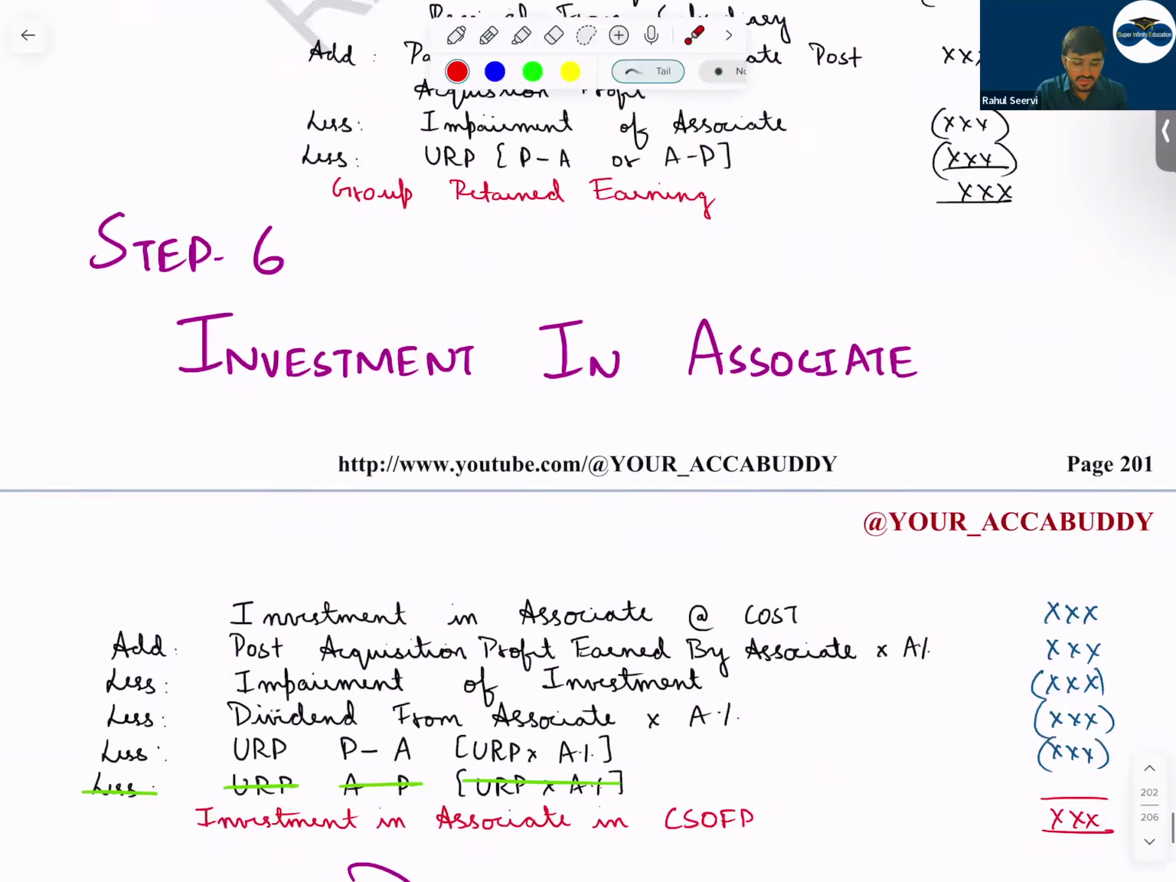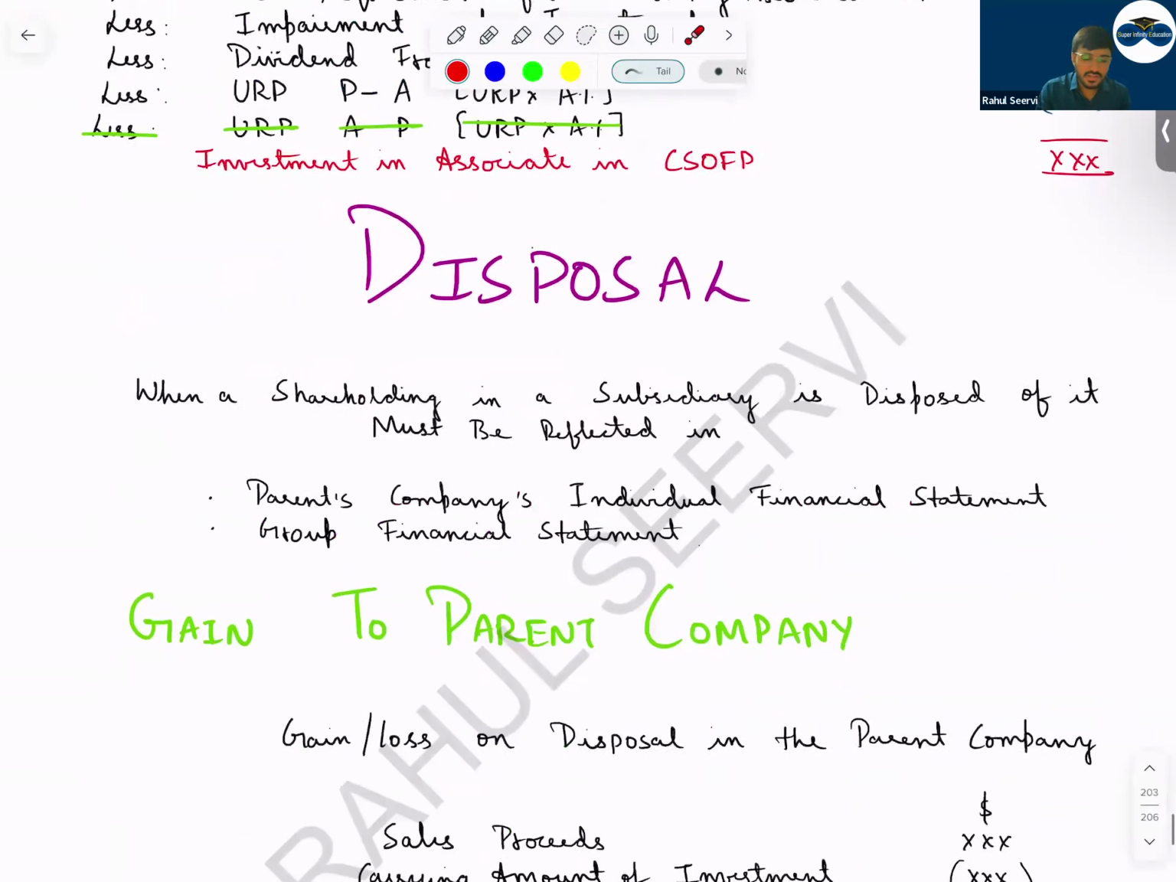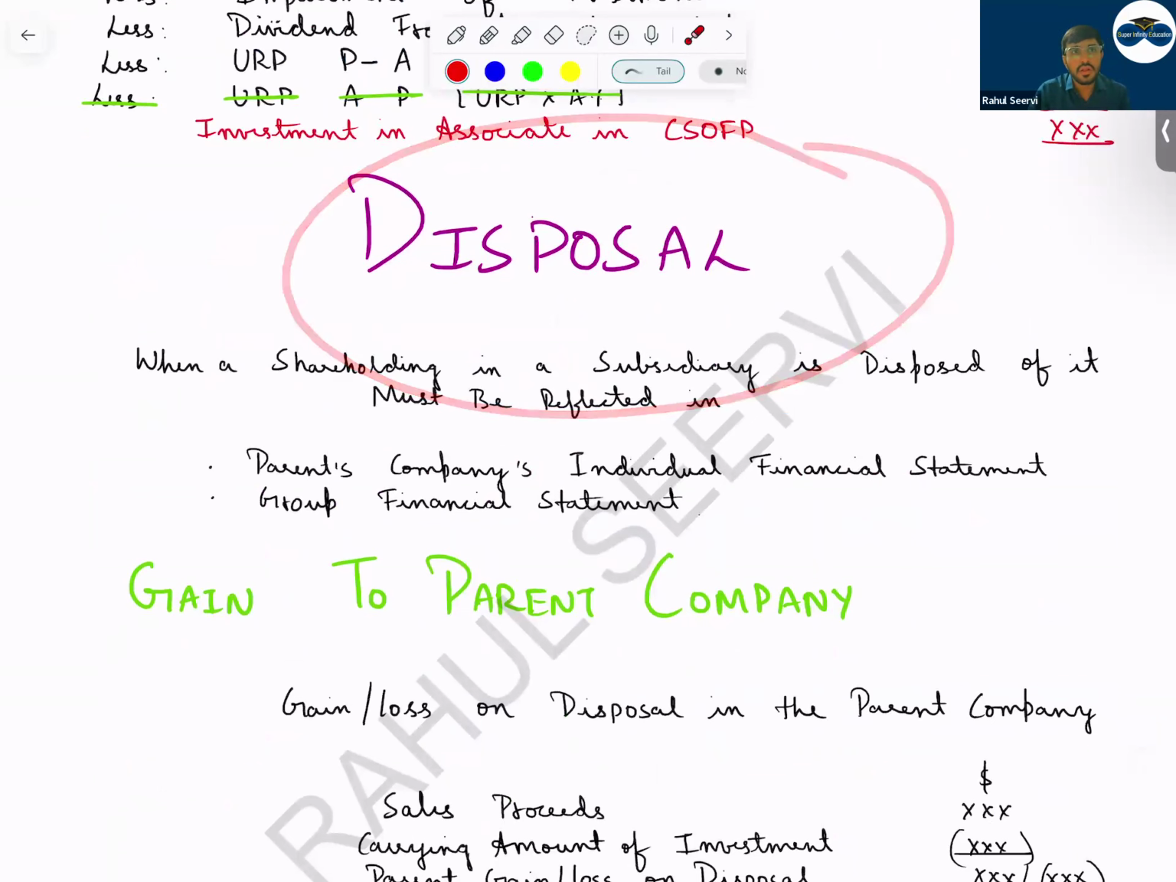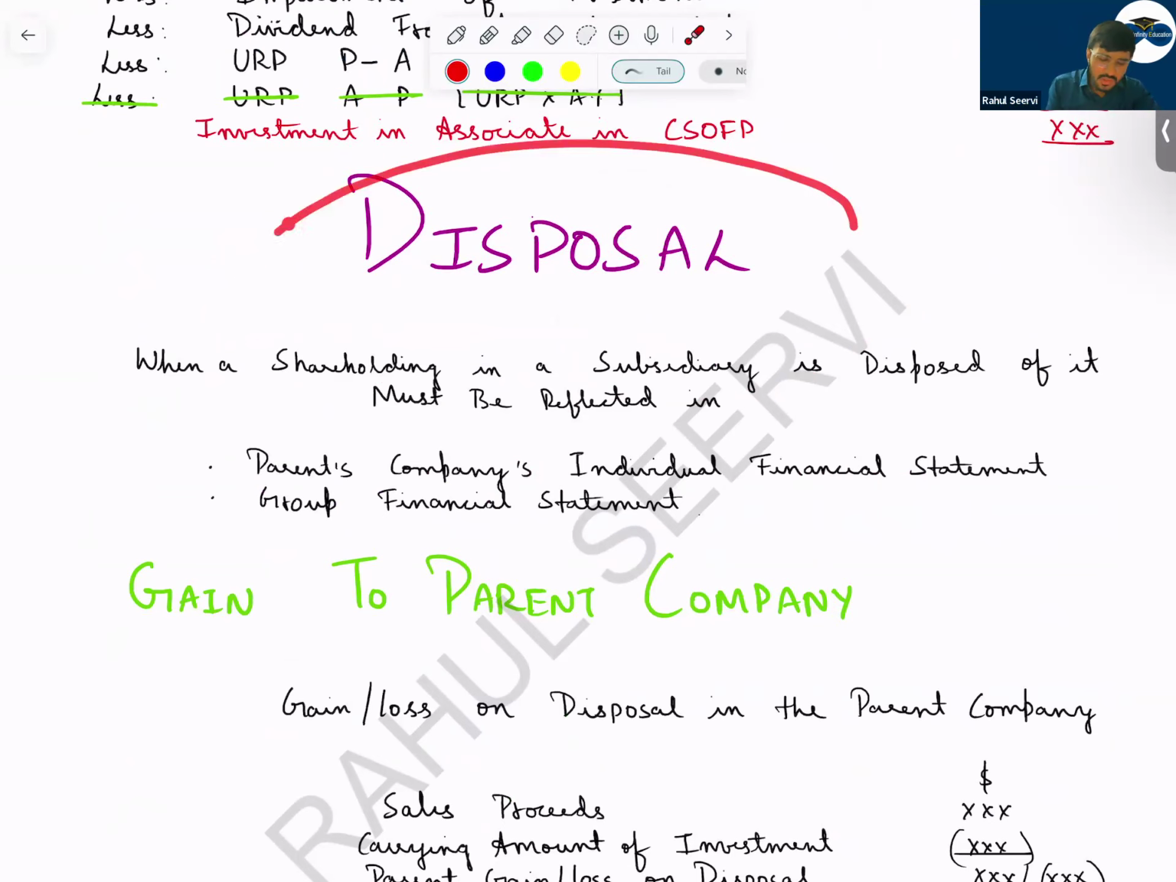Now coming to the last topic of your consolidation, that is disposal. Disposal means what? In your FR, disposal will be full disposal. It will not be partial disposal. Full disposal means if today you have 70%, you dispose of it fully. In your SBR, you will come across step disposal, step acquisition, a lot of things. But in your FR, it's simple and straightforward.